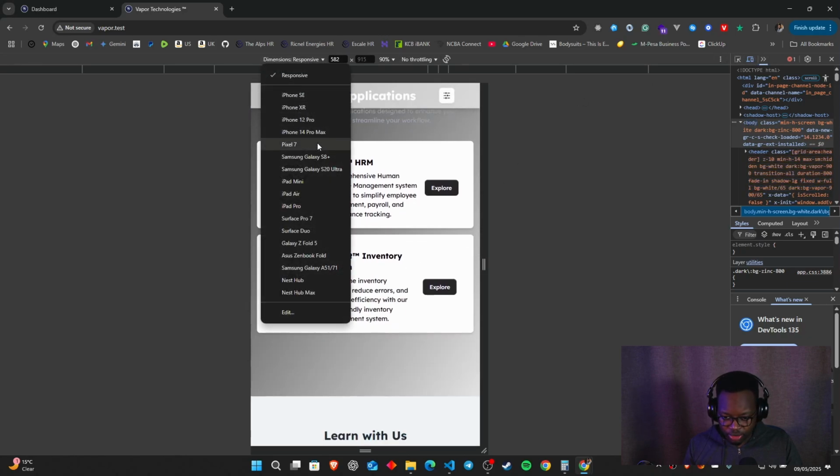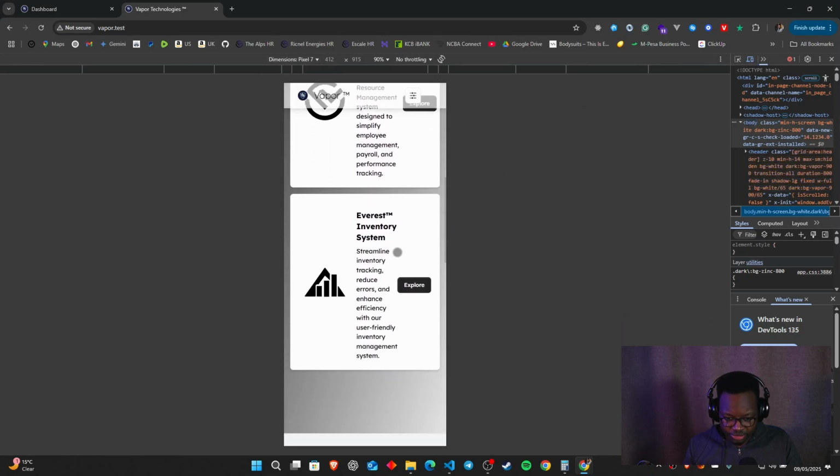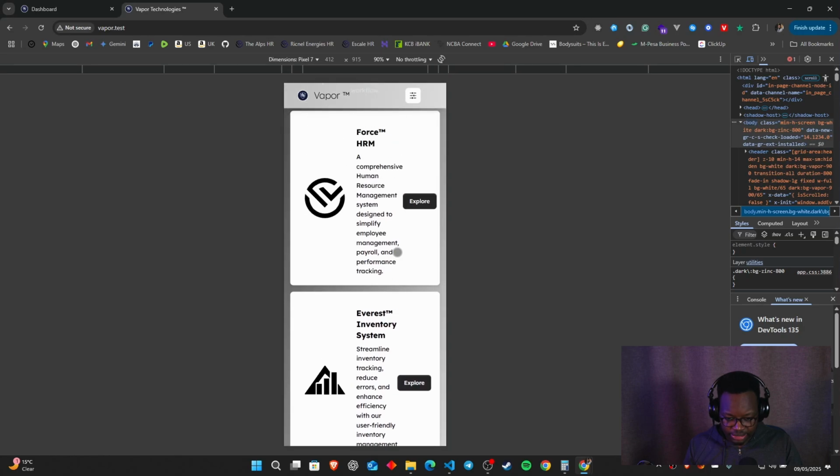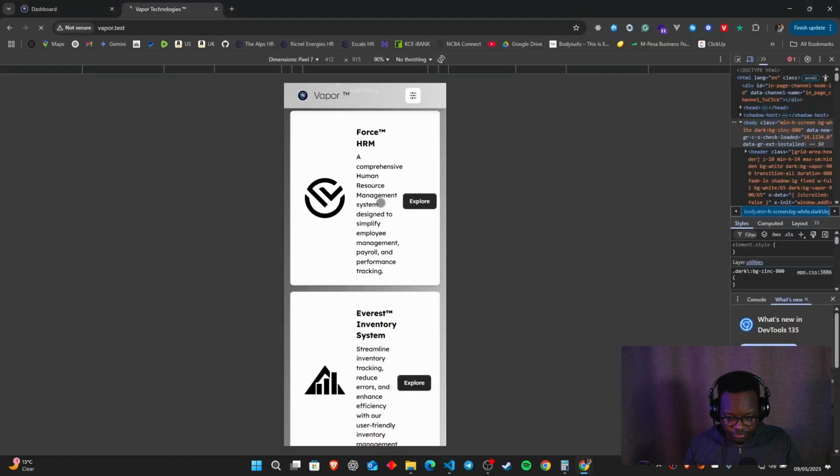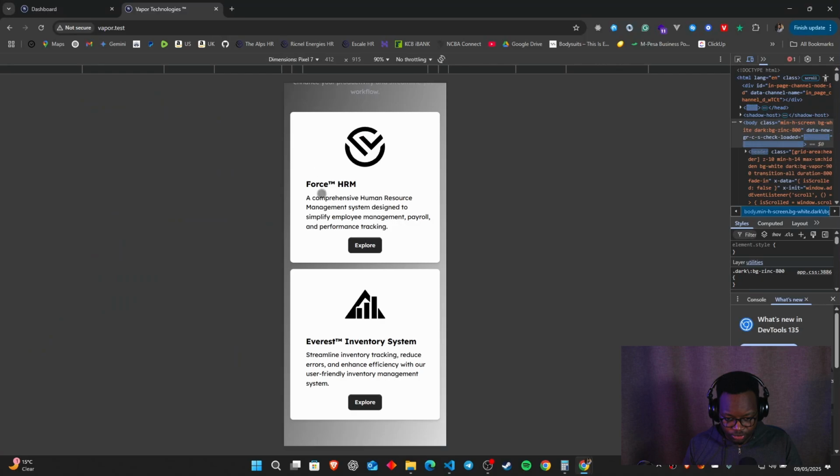If I switch to a mobile phone, like let's say the Pixel 7, you can see how it stretches like this. All right. So this is already side by side. So if I did a flex column for each and every one of those things, then you'll be able to see that we have wrapped them in a way that it's more conducive to read, and it's more mobile friendly, I would say.